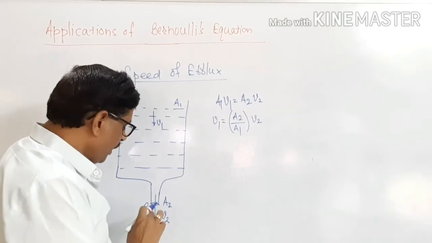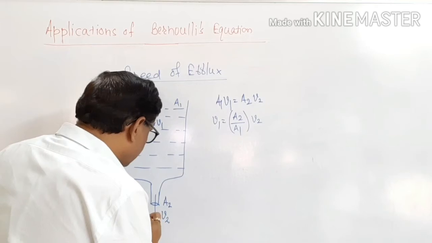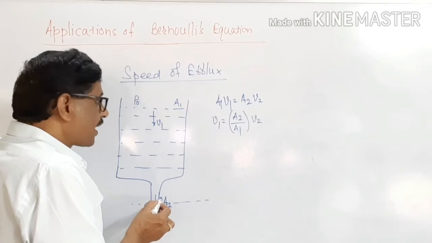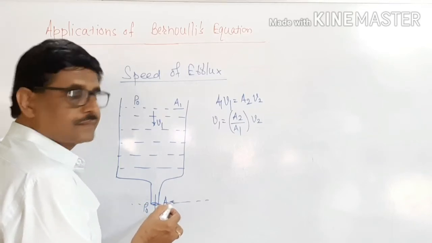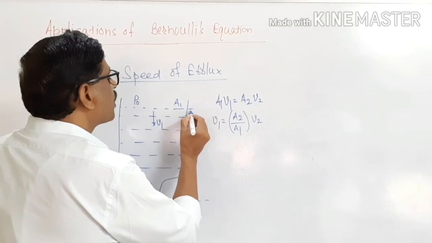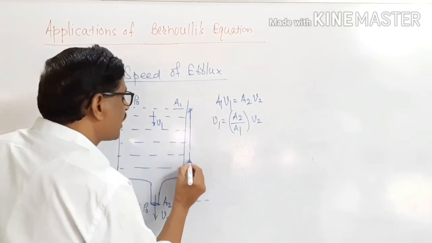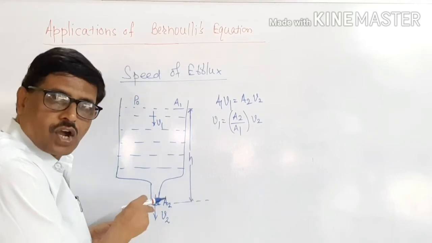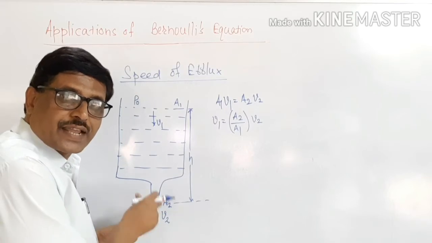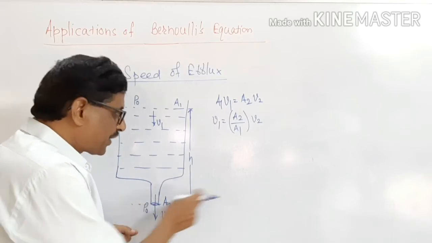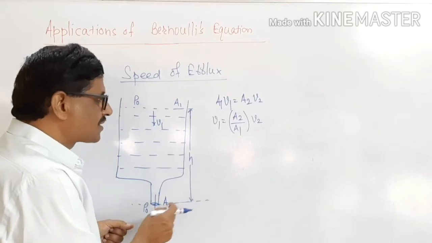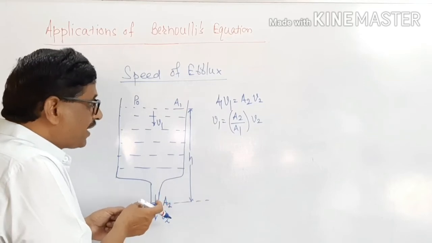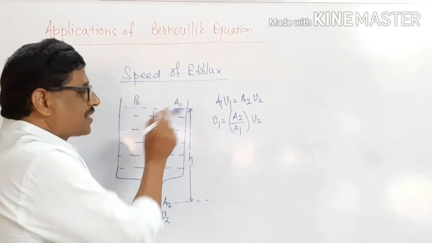Now, we will consider this orifice as a reference line. The height of liquid from the orifice, let it be equal to h, or it's a tap from where the liquid is drained out. The level of tap is treated as a reference level and the height is measured from the reference level. The height of liquid inside the tank from the reference level is h.